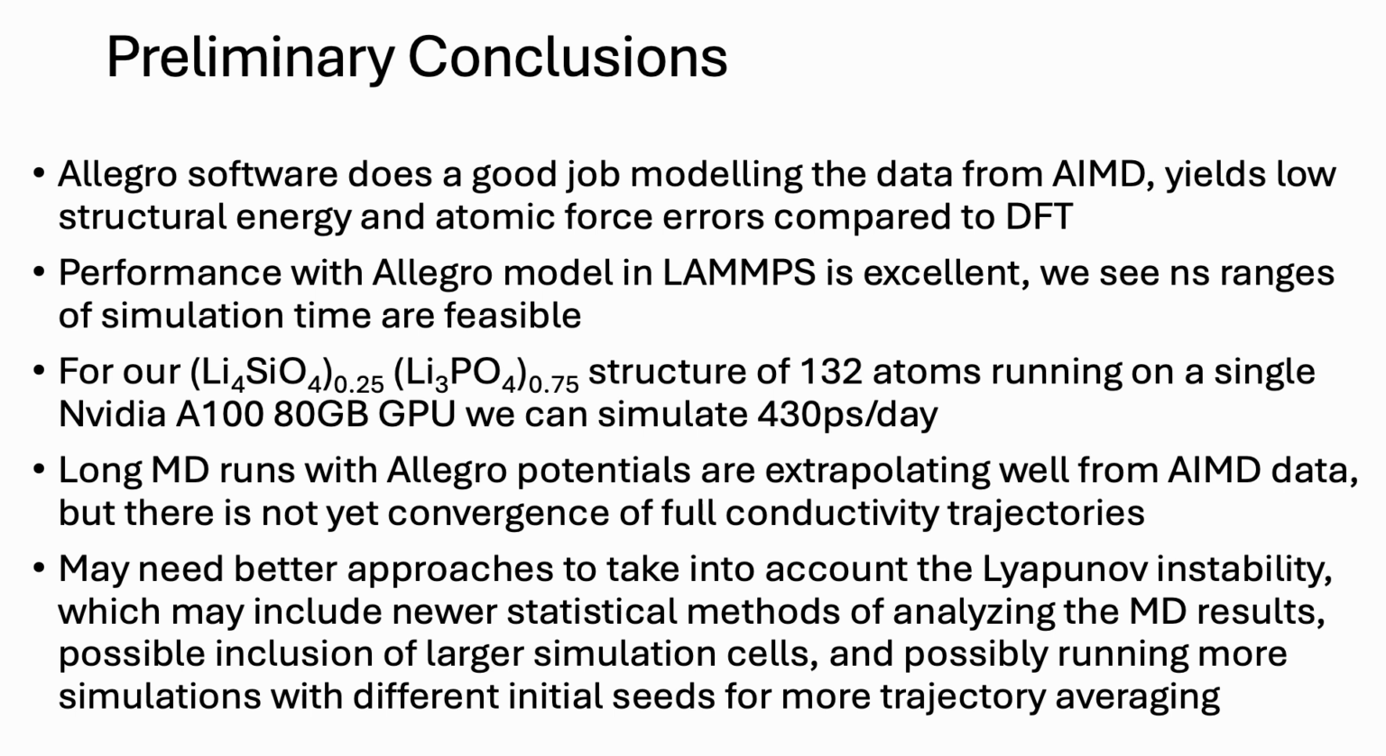So we may need better approaches to take into account the Lyapunov instability resulting in this divergence at long MD runs, which may include newer statistical methods, larger cell size, and possibly also more MD runs with more variety in these initial velocity seeds.